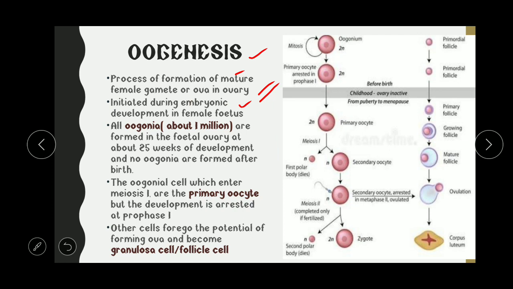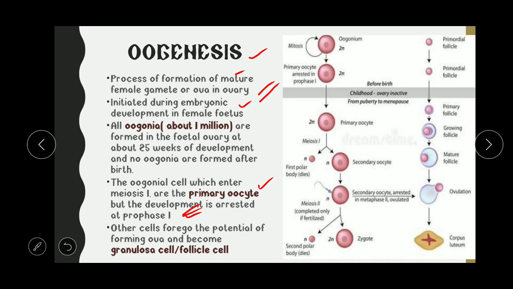So the oogonial cells which enter meiosis 1 are called primary oocytes. As reduction division is necessary to reduce the number of chromosomes from diploid set to haploid set, meiosis occurs, and the cells which undergo meiosis 1 are the primary oocytes, and the development is arrested at prophase 1. As you know, meiosis has a number of phases: prophase, metaphase, anaphase, telophase. So the primary oocytes are arrested at prophase 1. Then other cells forgo this potential, so they lose this potential and they will become the granulosa cells or follicle cells. We will see this in detail.